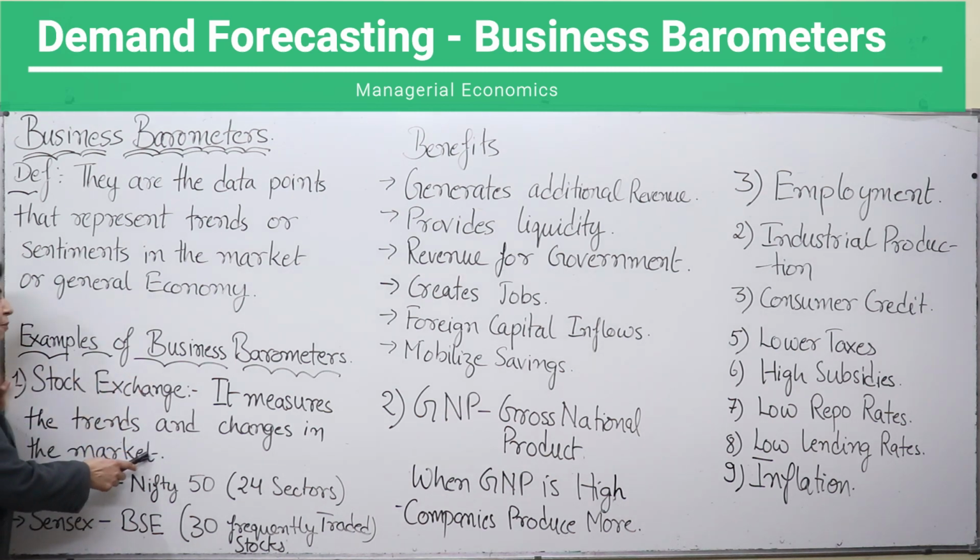If the average performance of the stock exchange value is high, that means you have positive tendencies, bullish tendencies in the market. You might have heard of bullish and bearish tendencies. Bullish is a positive attitude and bearish is negative or a downfall in your stock exchange. If you have bullish stock exchange tendencies, that means everything is going on fine. The stock exchange is rising. When it is rising, it is bullish. When it is falling, it is bearish. When it is rising, everything is going on fine and companies are earning a good amount of money.